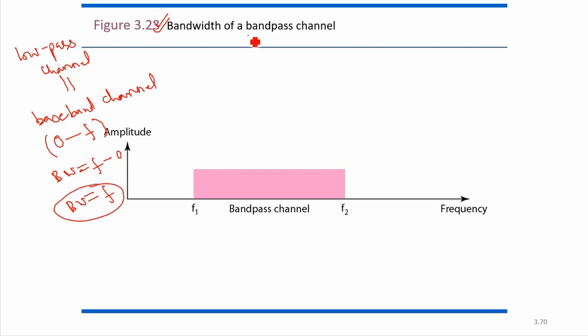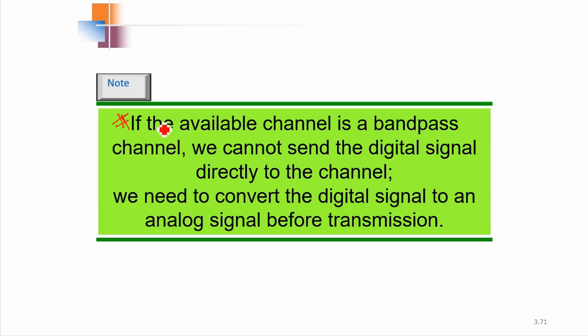But there is also the band pass channel. A band pass channel does not start at 0 frequency. It starts at a specific frequency f1 and goes to f2. So the bandwidth in this case is f2 minus f1. This is the bandwidth in case of band pass channels. If the available channel is a band pass channel, we can't send the digital signal directly to the channel.